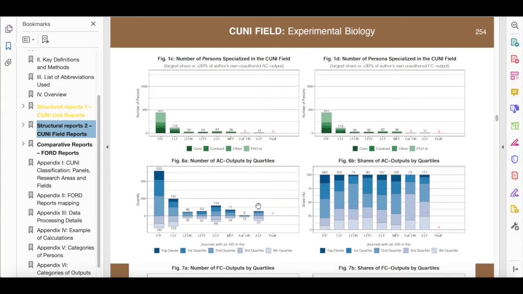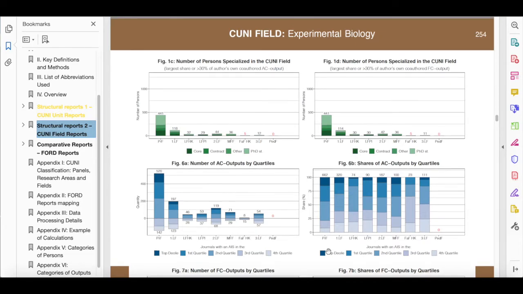On page D, the first two graphs are repeated from the beginning of the report, in order to enable a comparison of the counts of academic personnel with the counts of scientific outputs produced in experimental biology, for which a qualitative structure is available.